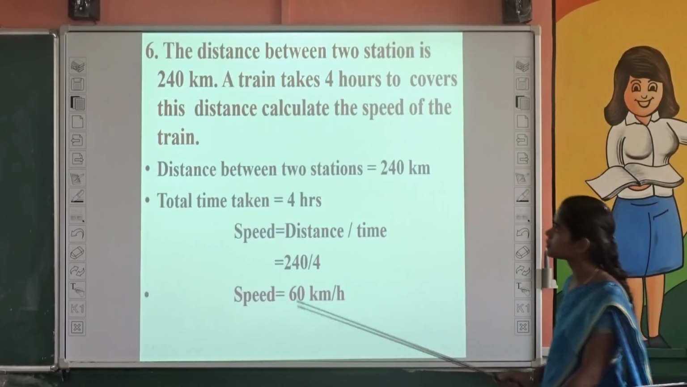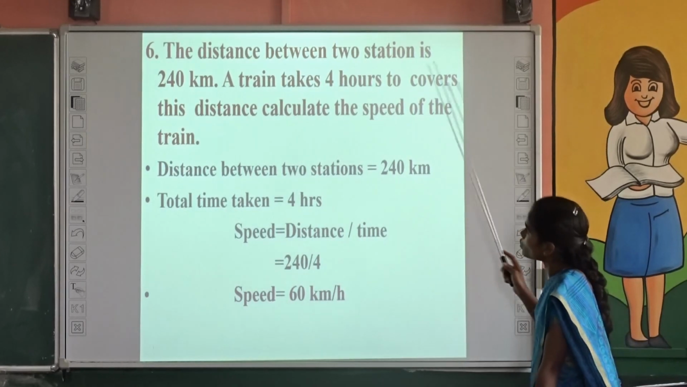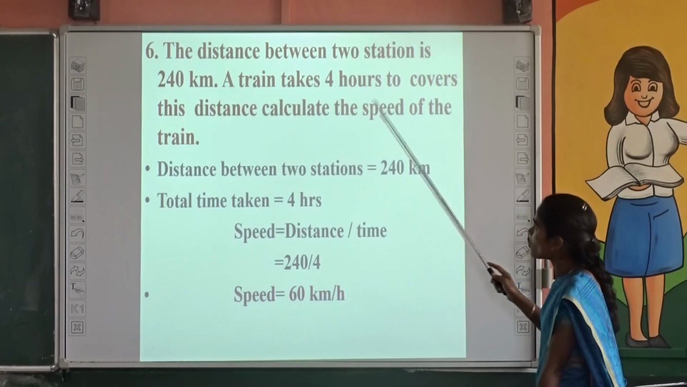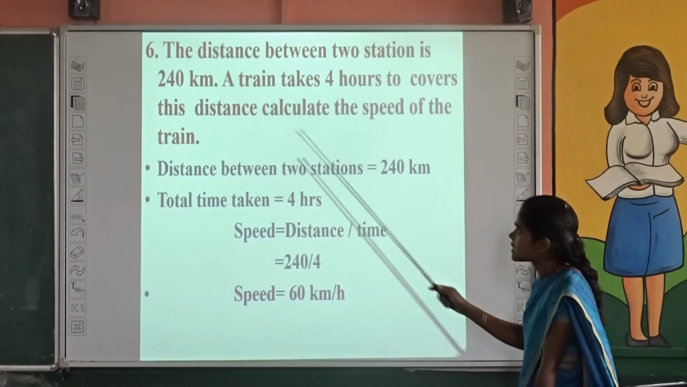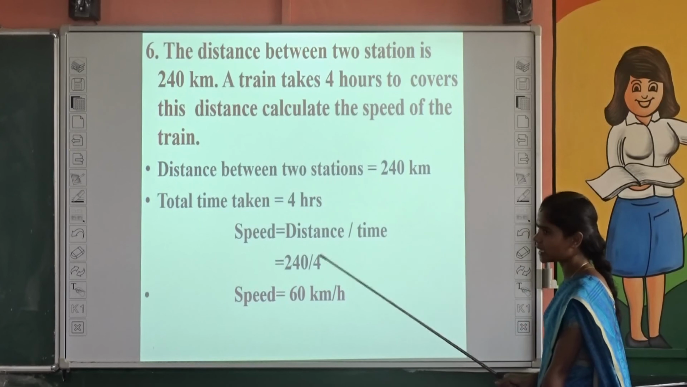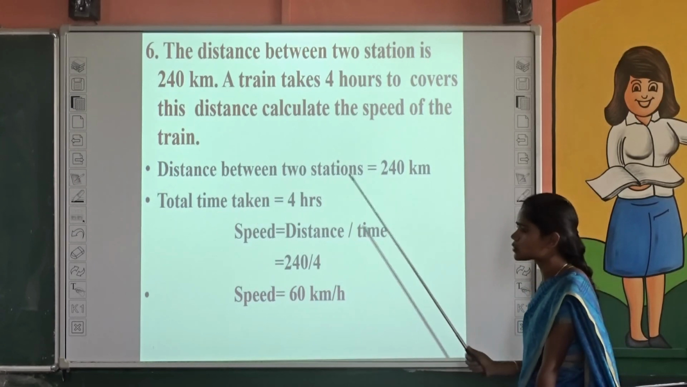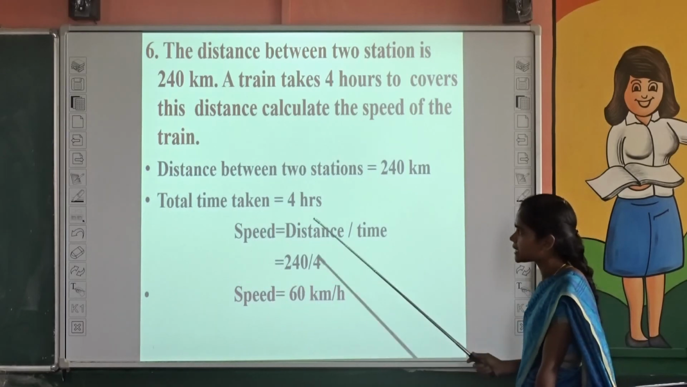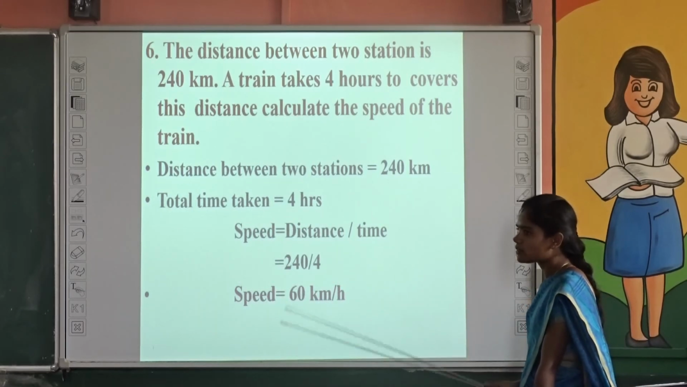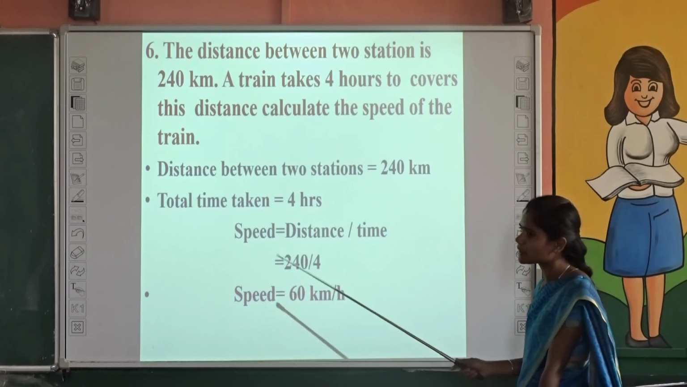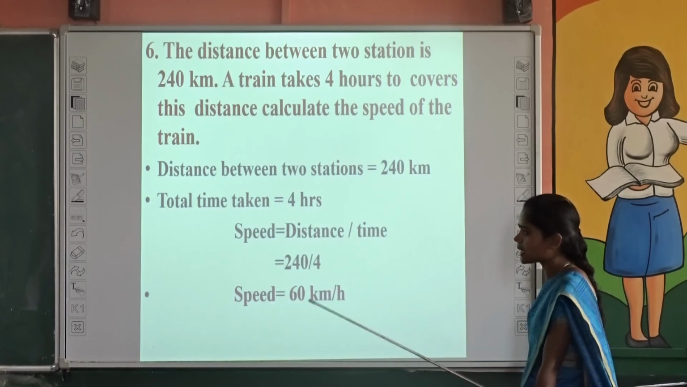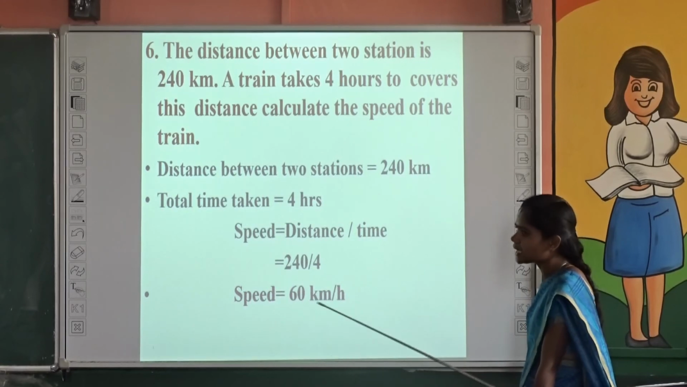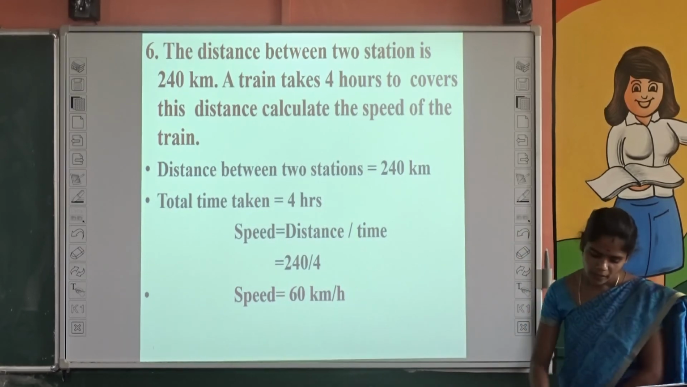And the next one, the distance between two stations is 240 kilometers. A train takes 4 hours to cover this distance. Calculate the speed of the train. Here the distance between two stations is 240 kilometers and the total time taken is 4 hours. We know the formula to find the speed is distance by time. So 240 by 4. So the speed is equal to 60 kilometers per hour.